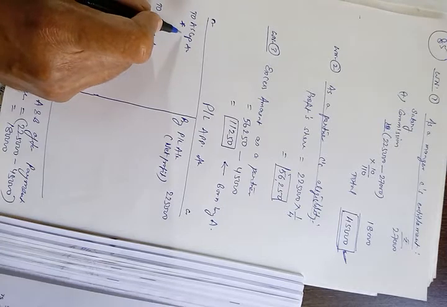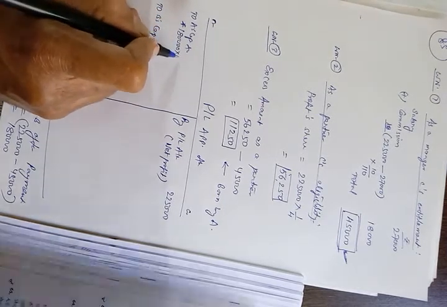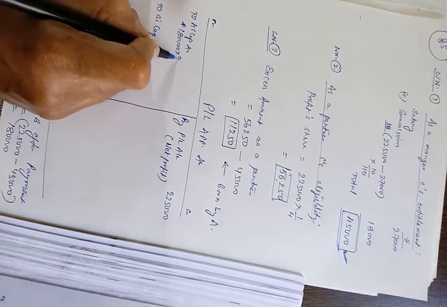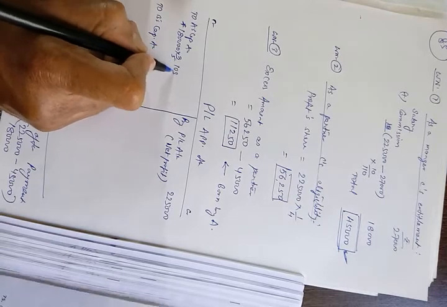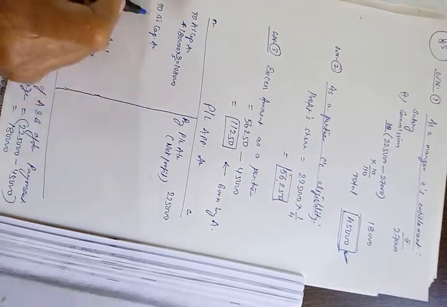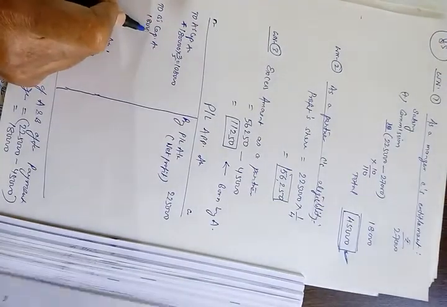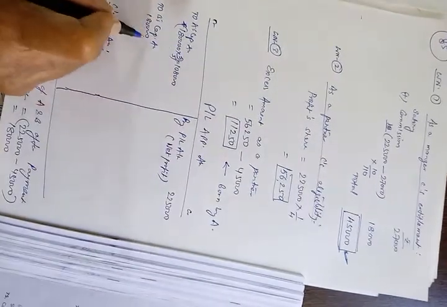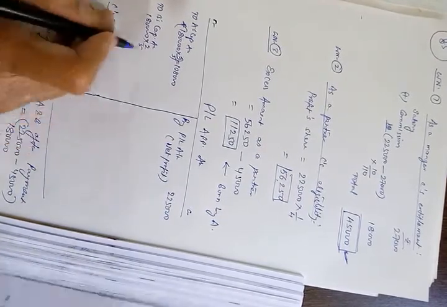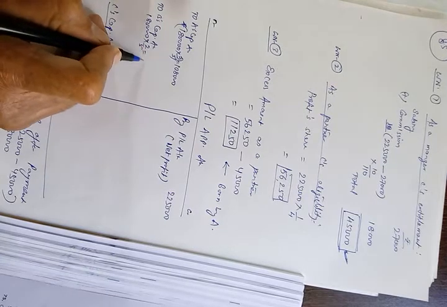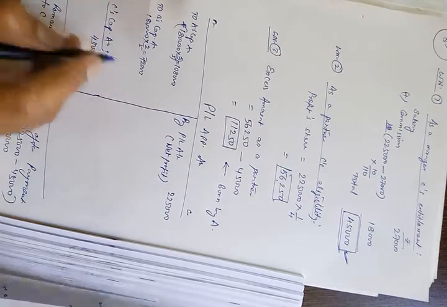So A's capital will be credited with 1,80,000 into 3/5, and write it in the inner column, that is 1,08,000, and the remaining amount, that is 1,80,000 into 2/5, will be credited to B's capital, and this amount will be 72,000.